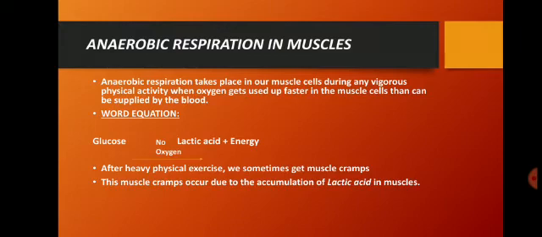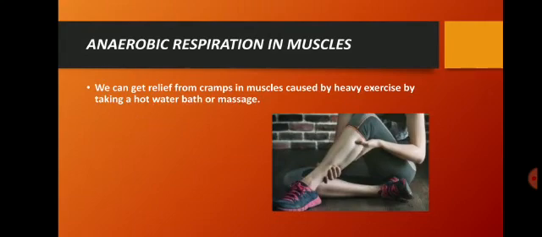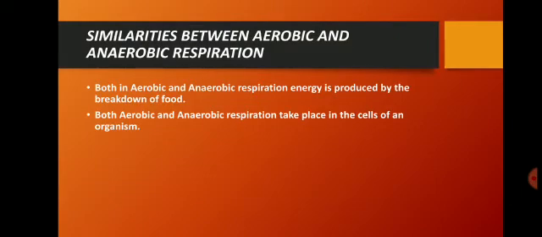So this is all about anaerobic respiration in muscles. Next we will be discussing the similarities between aerobic and anaerobic respiration. What are the similarities? Number one, in both aerobic and anaerobic respiration, energy is produced by the breakdown of food, that is glucose. It can be glucose, and it can also be fatty acid, but mostly it is glucose, because we take carbohydrates more.